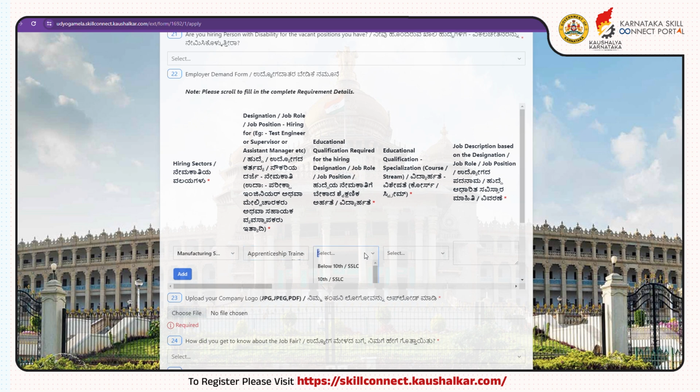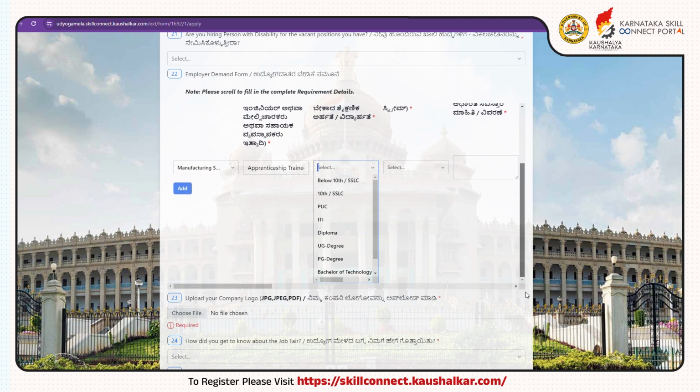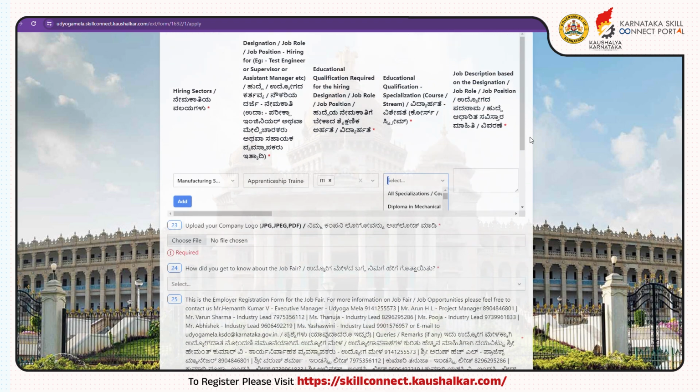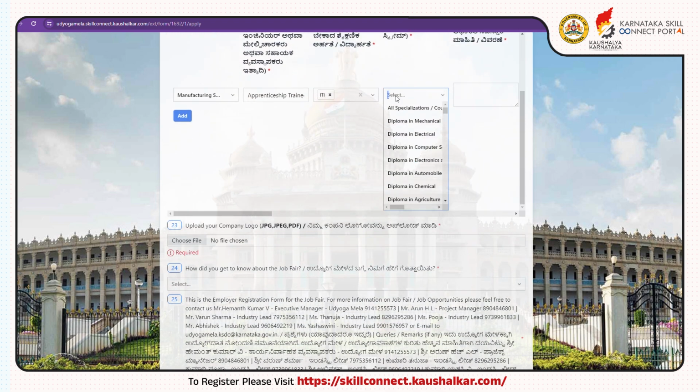Next, you need to specify the educational qualification required for the designation or the job role by selecting among the drop-down options. You can add multiple options like 10th, PUC, UG degree, diploma, etc. according to eligibility criteria. Then you need to specify the educational qualification with specialization, course or stream required for the designation from the drop-down options.